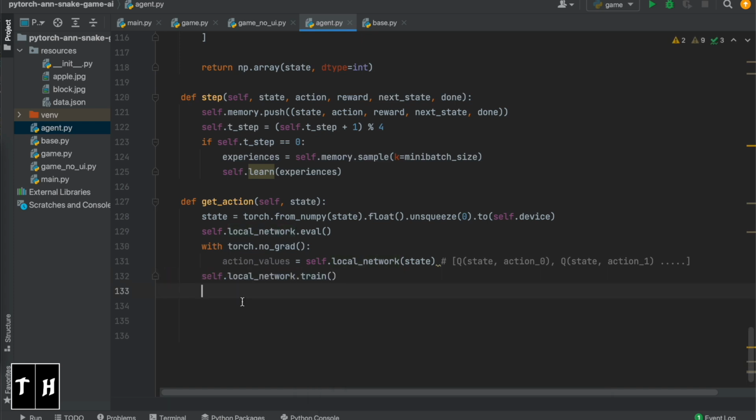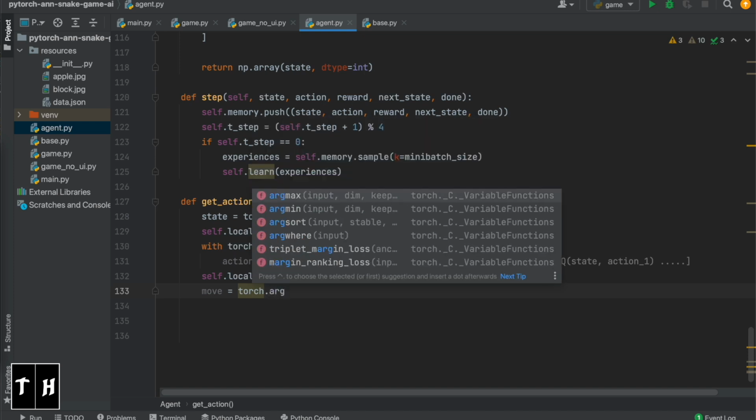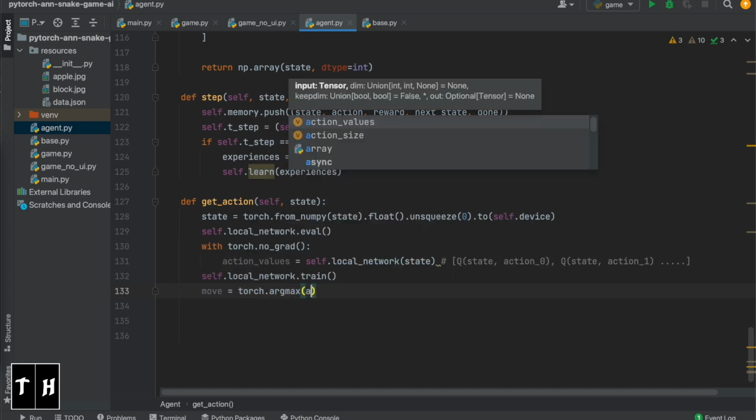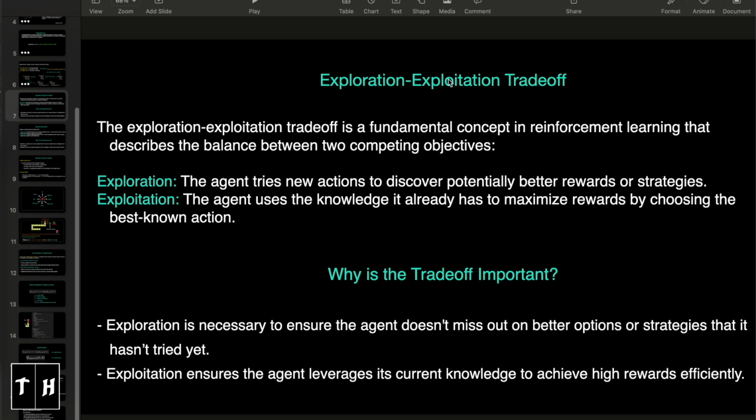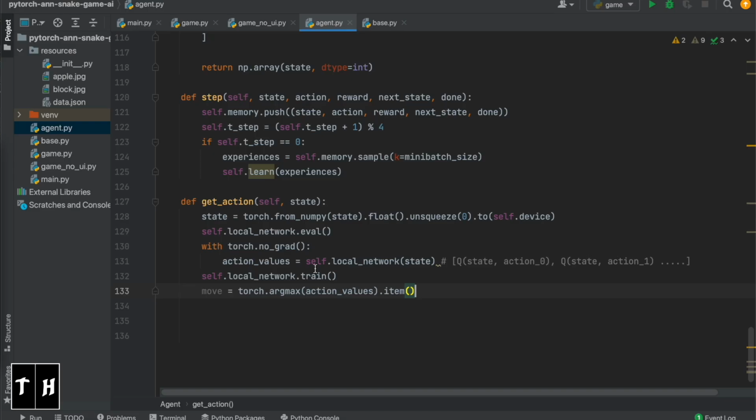Next, we will select the action with the highest Q value. So we'll have the move as torch.max(action_values).item(). With that, we are done with the exploitation part. That means the agent uses the knowledge it already has to maximize rewards by choosing the best known action. So we are choosing the best known action.